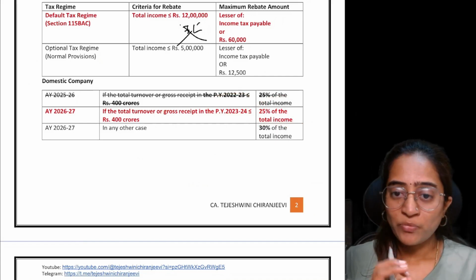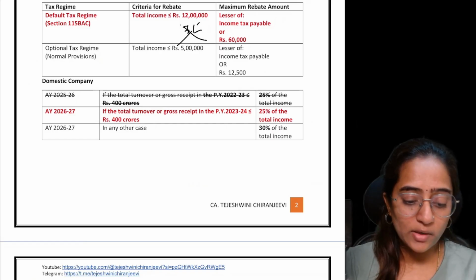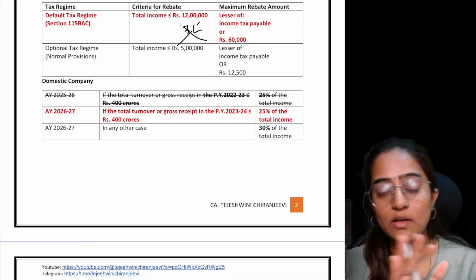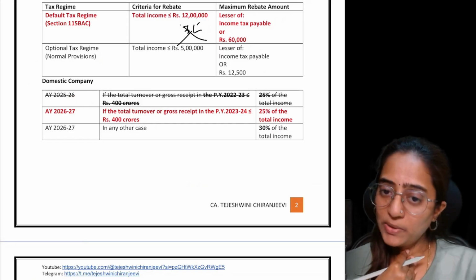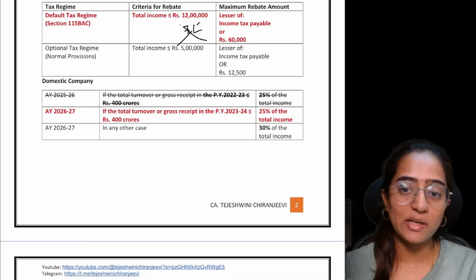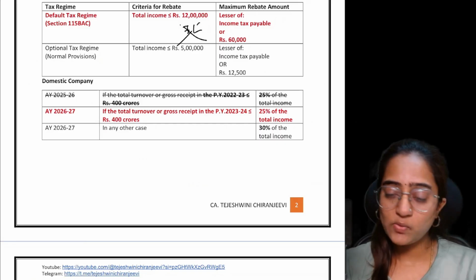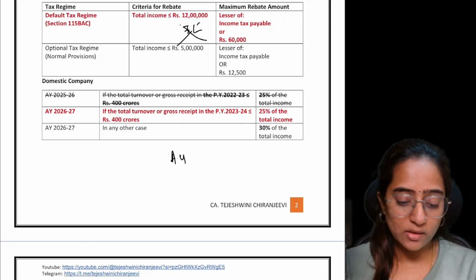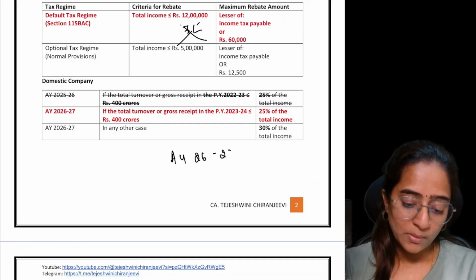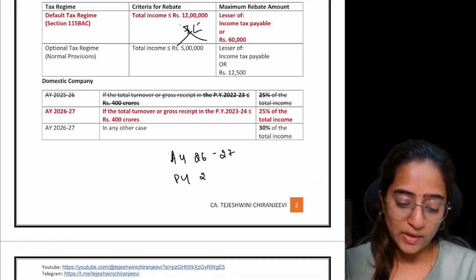What does it mean? See, every year this particular point gets amended. Every assessment year, or the previous year, you can call it for your reference, will get amended. AY 26-27 means PY 25-26, right?